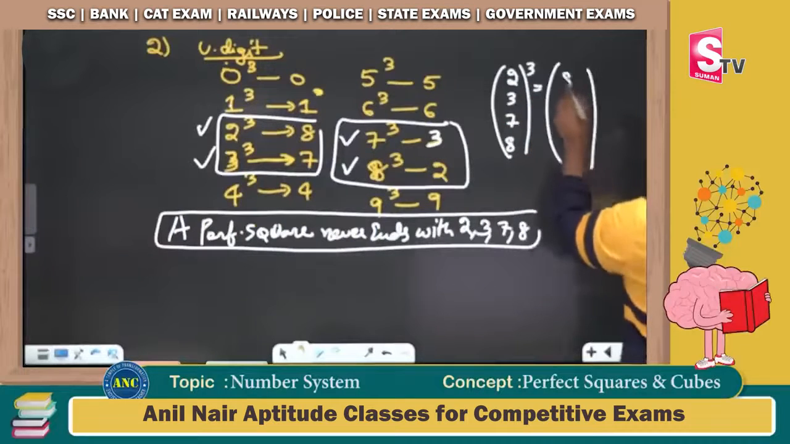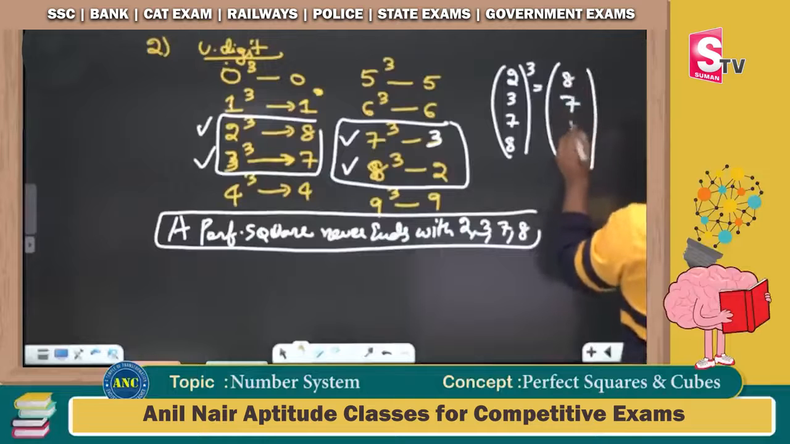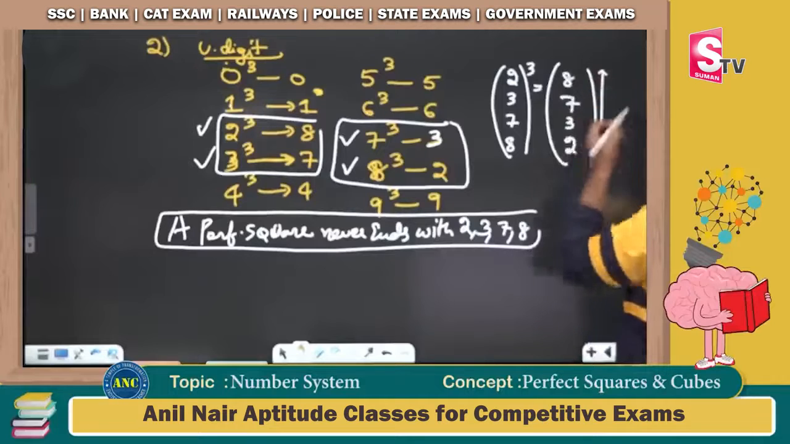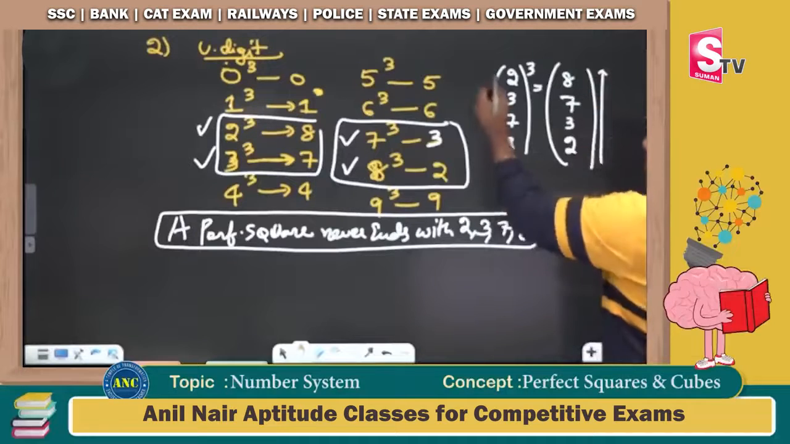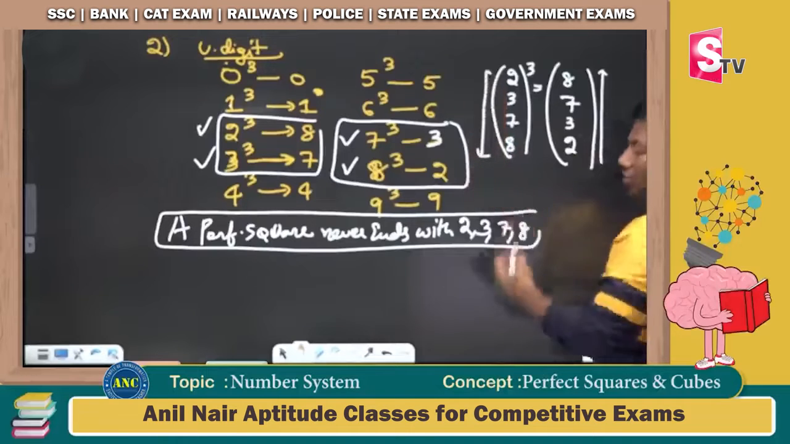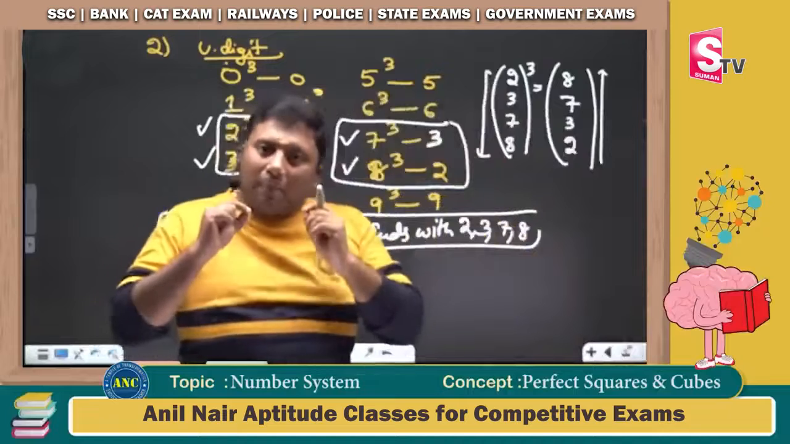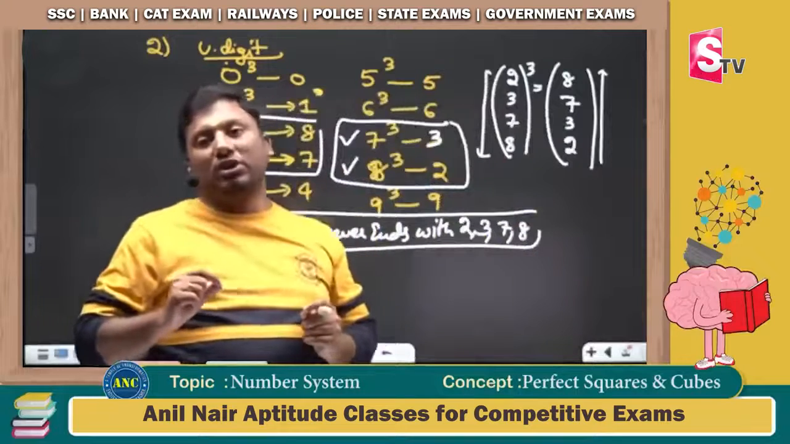2 cube I got 8, 3 cube I got 7, 7 cube 343, 8 cube 512. Or otherwise, write down 2, 3, 7 or 8 from bottom to top. A perfect square never ends with 2, 3, 7 or 8. Listen to this very important key point.